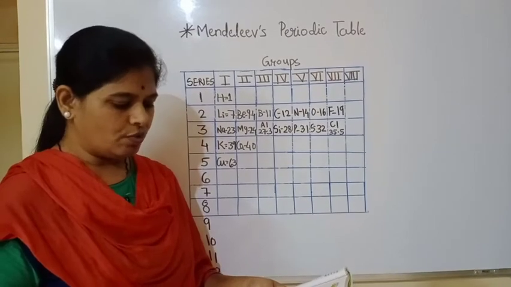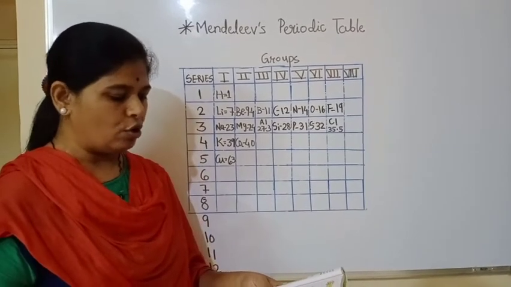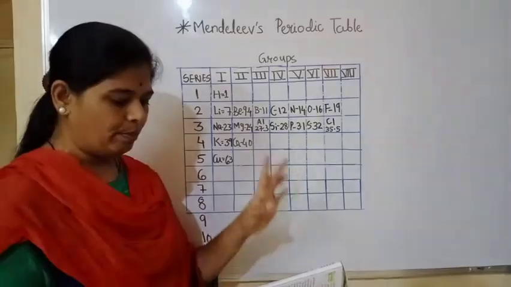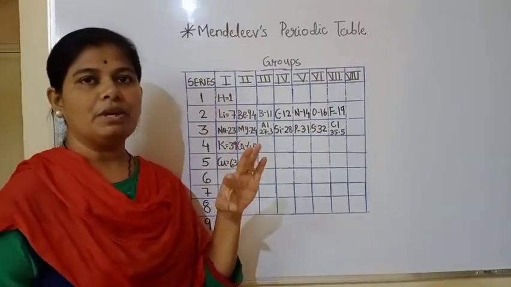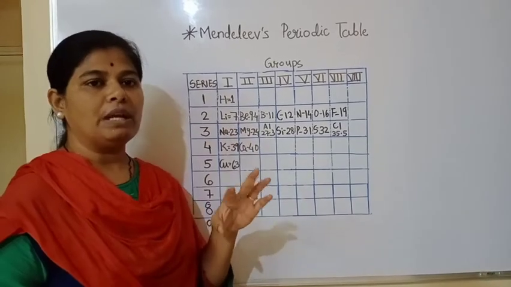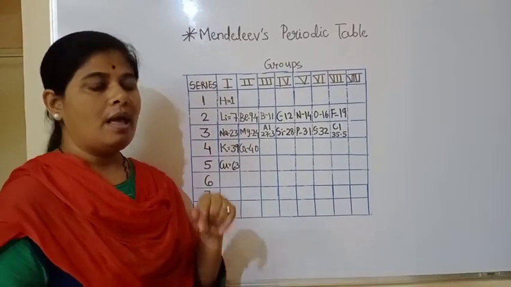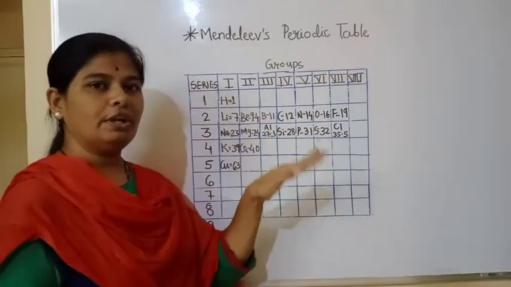So these changes were brought about, and the correct value of beryllium was 9.4, and beryllium was placed before boron, because previously the atomic mass of beryllium was 14.09, and so beryllium was placed after boron.